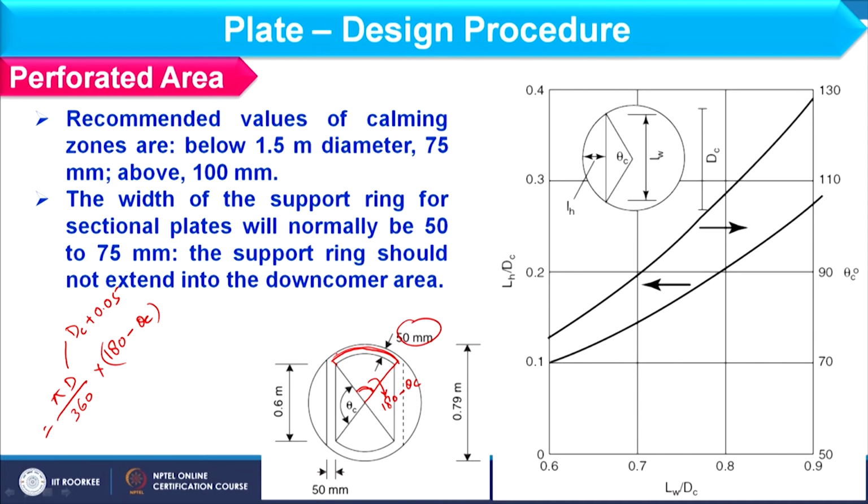That is basically this length, into 2, because here it is also available, into 0.05. In this way you can find out the area of this support plate as well as the calming zone, which we have already discussed.